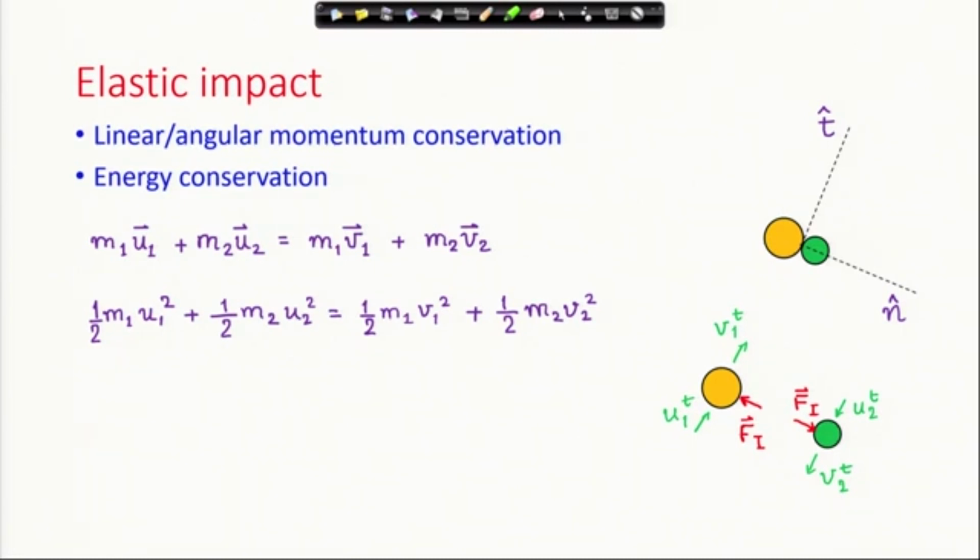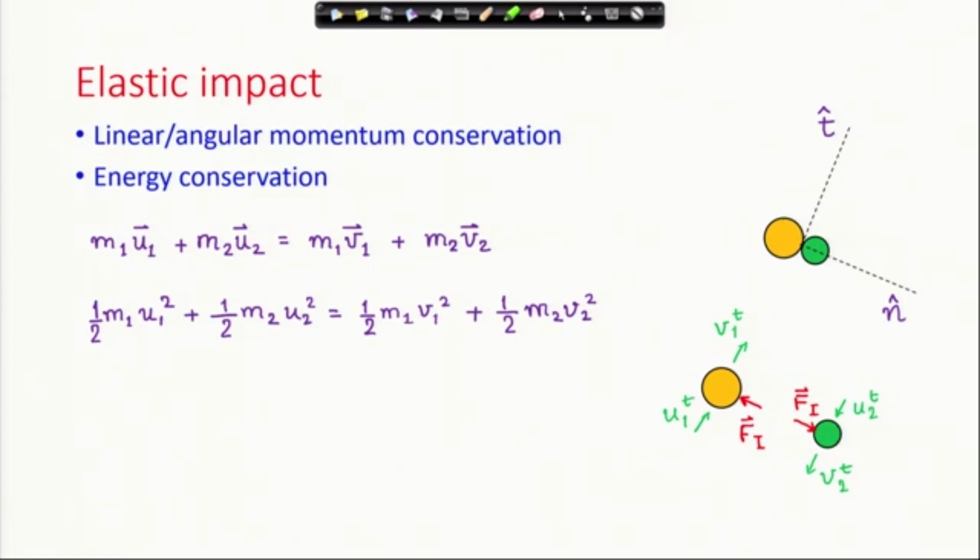Because the contact is frictionless, impulsive force will act only in the direction of the common normal. Here I have shown that Fi, equal and opposite by Newton's third law, acts along the common normal, which is the n cap direction.